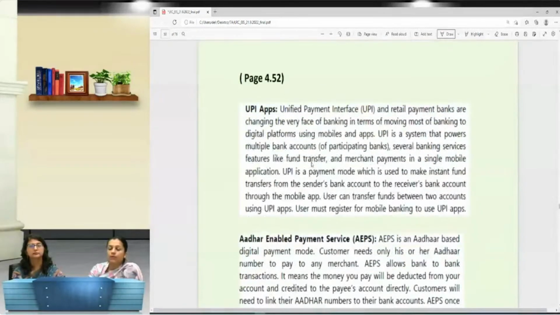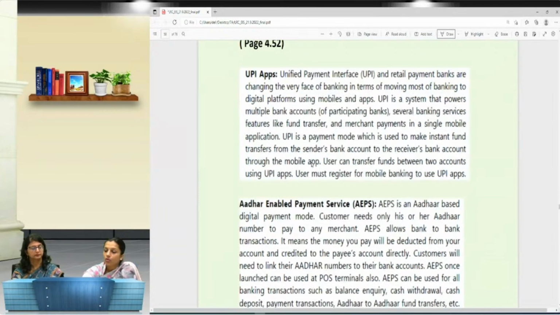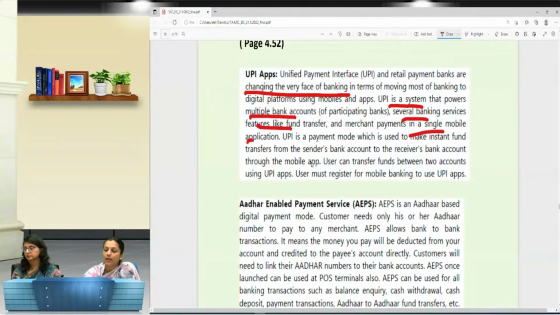on page number 4.52 of the study material, you have the answers to all these definitions and questions. The very first says about UPI apps, right? It is basically for changing the very face of banking and allows the system multiple bank accounts, several banking services, and fund transfer in a single mobile application. Whereas for Aadhaar payment, we need to have an Aadhaar card, which allows bank-to-bank transactions, deducted from your bank and credited, right?